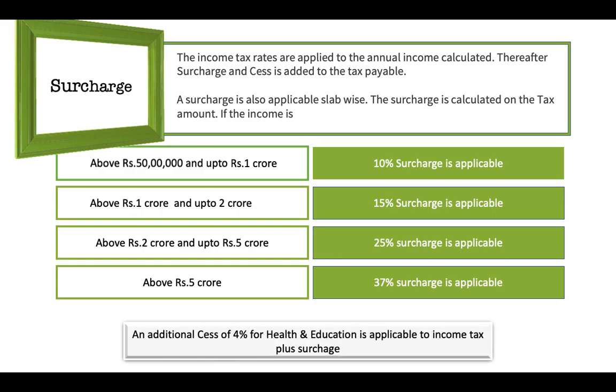Next is an additional cess of 4% for health and education benefits of our country. This is applicable whatever may be the income. After calculating the tax, out of the tax liability you have to calculate 4%. Next is section 87A.